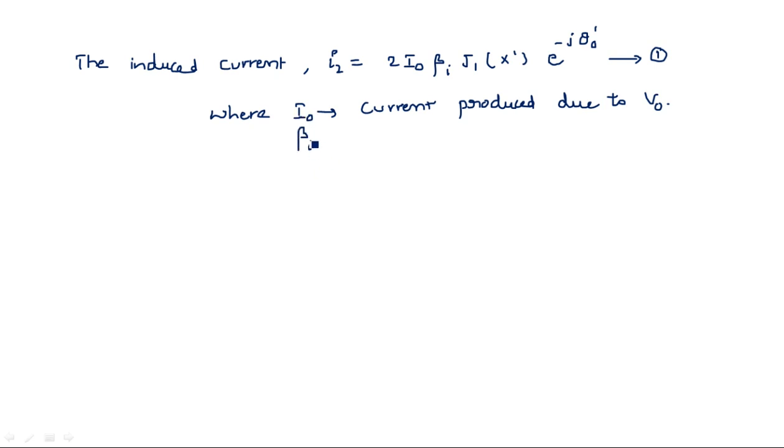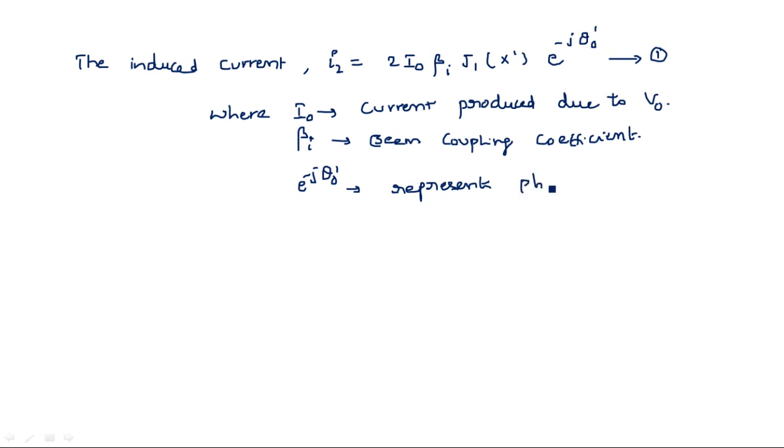Beta I is the coupling coefficient, or beam coupling coefficient, and e power minus j theta naught dash represents the phasor form, the phasor notation.